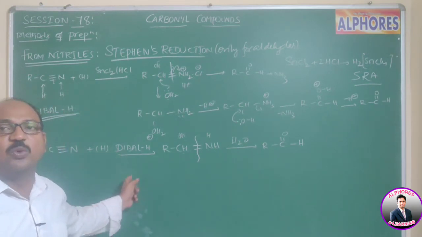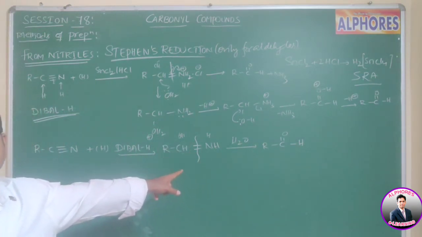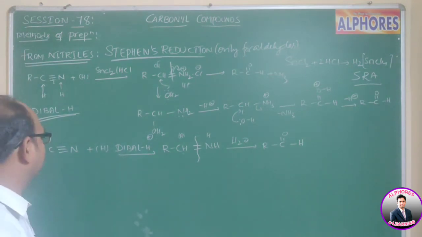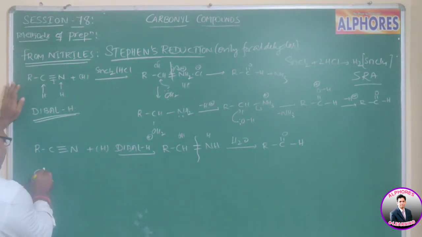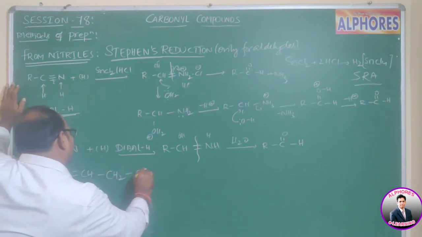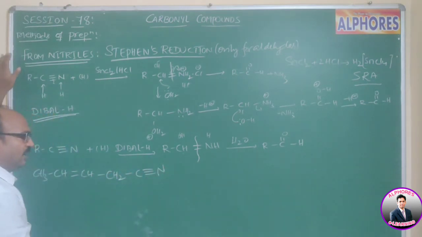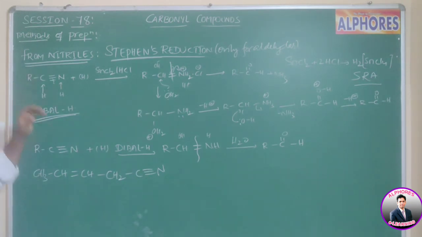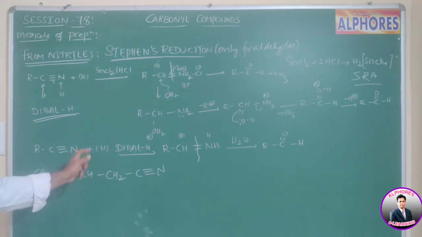But even so, we can prepare aldehydes. I am going to consider CH3, CH double bond CH, CH2, C triple bond N. Here, unsaturation is there at the carbon-nitrogen triple bond, and unsaturation is also there at the carbon-carbon double bond. It means here we can find two unsaturations.